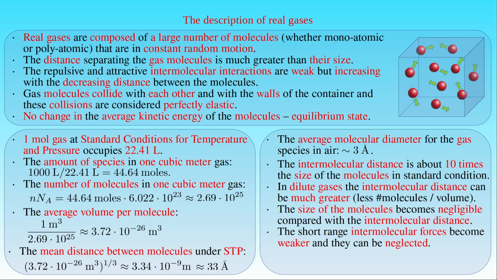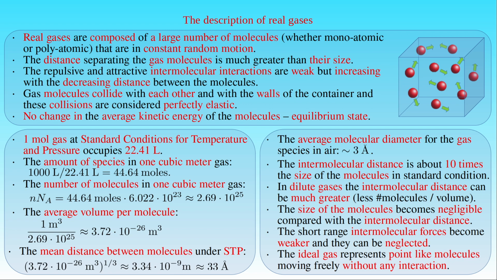In such a situation we have the ideal gas condition, where the ideal gas represents point-like molecules moving freely without any interaction. This means even an ideal gas considered as a continuous substance has a discrete nature, and all its macroscopic properties emerge from the quantities describing the state of the randomly moving and colliding point-like particles in space, as it will be discussed in the kinetic theory of gases.